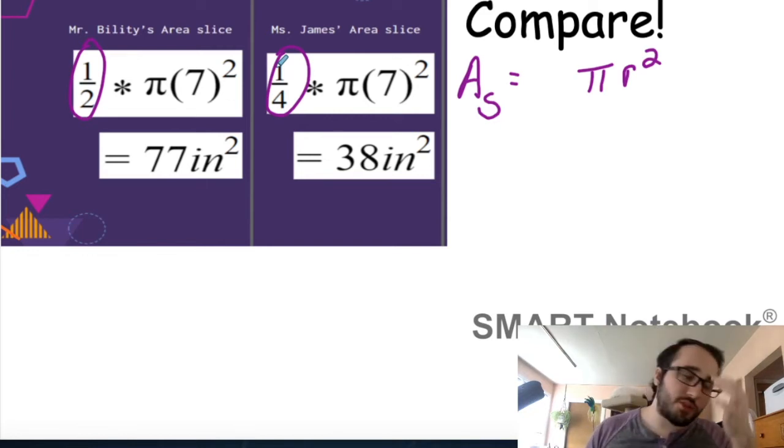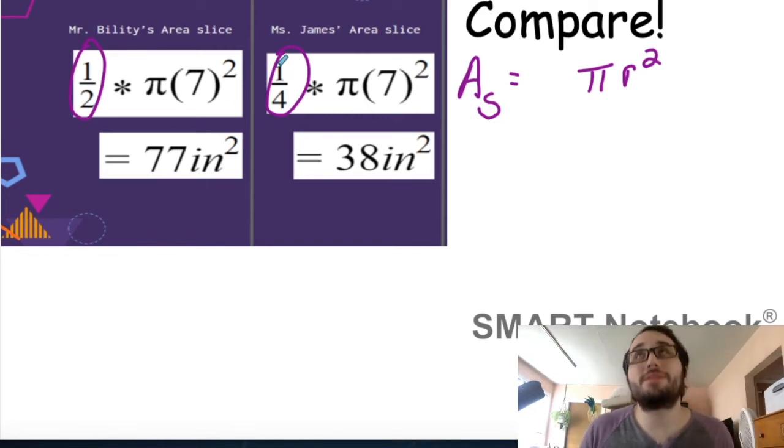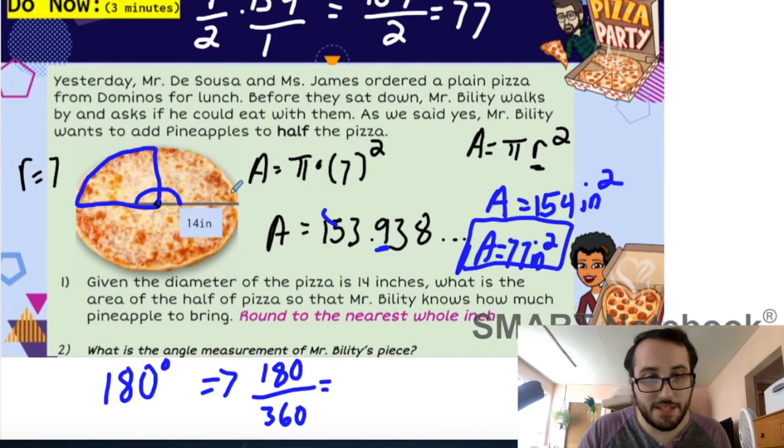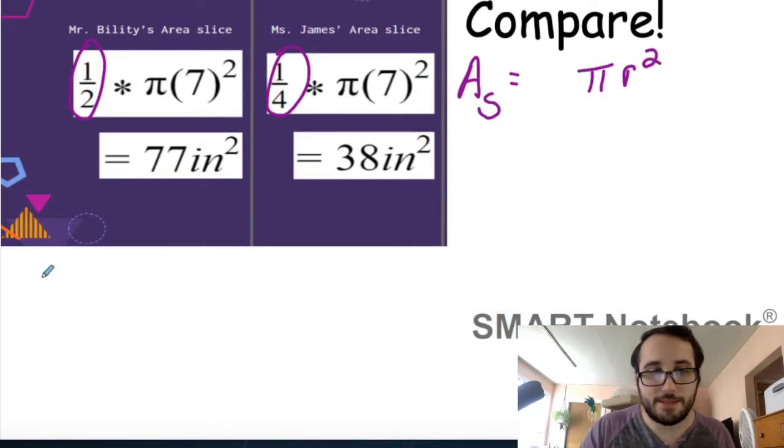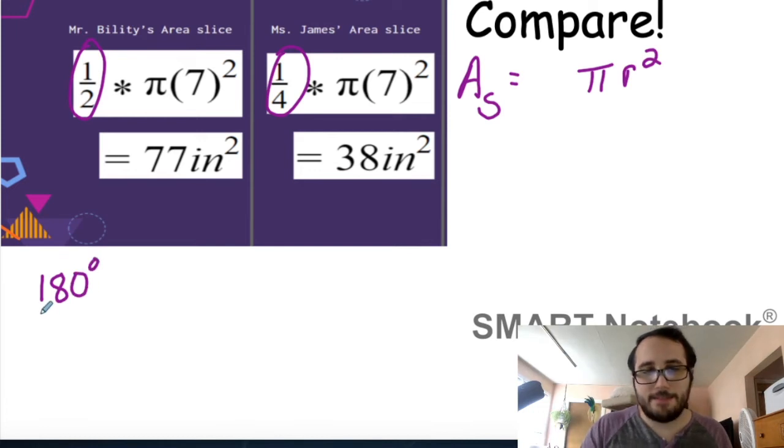Now before, when we talked about Bility's slice, I asked you, what was the angle measurement of his pizza slice? So if we go back, half of his pizza slice was 180 degrees. And we said that's the same thing as 180 out of 360, right? So let's check this out. His pizza slice was 180 degrees, and isn't that out of 360 degrees?